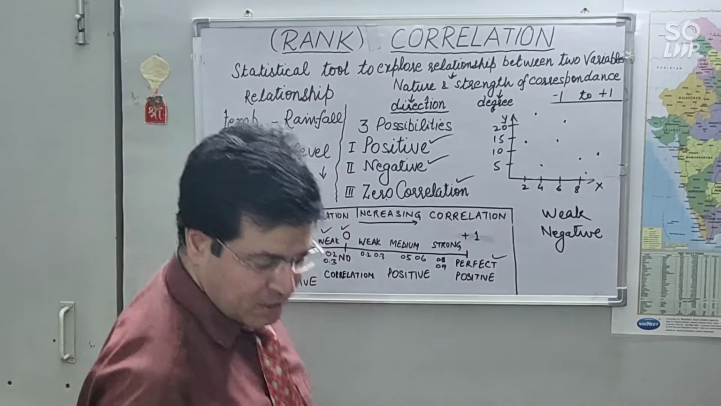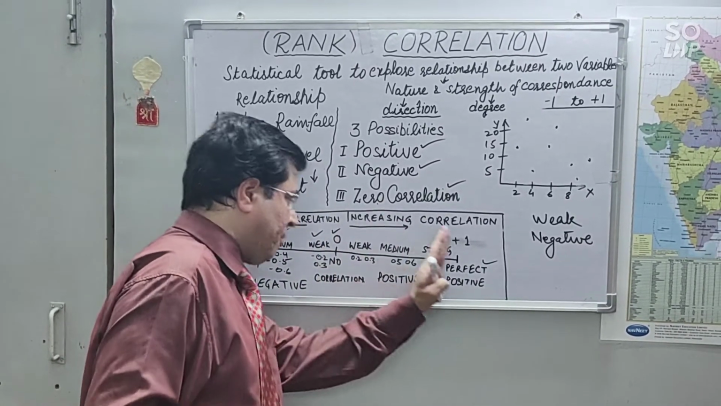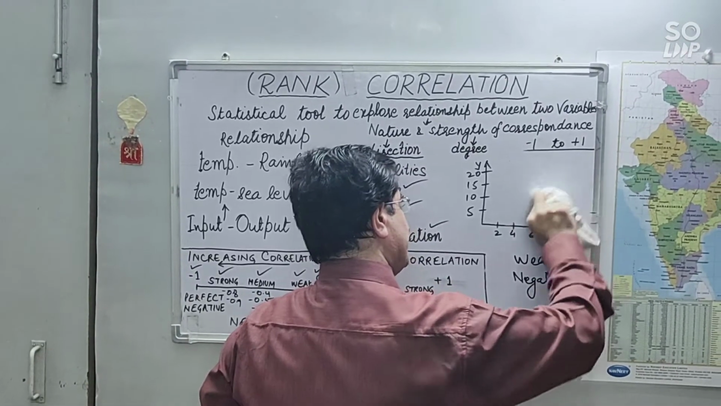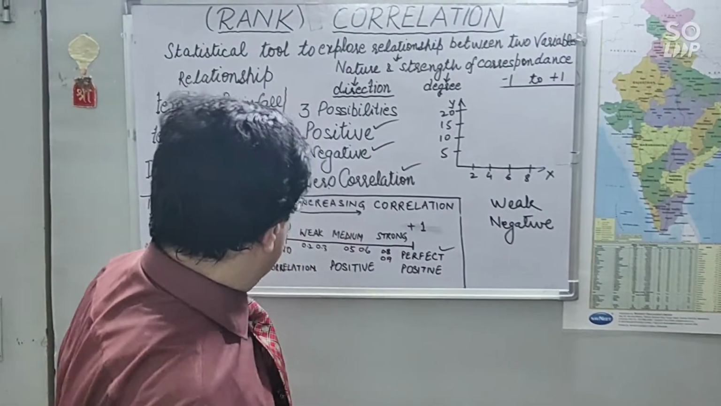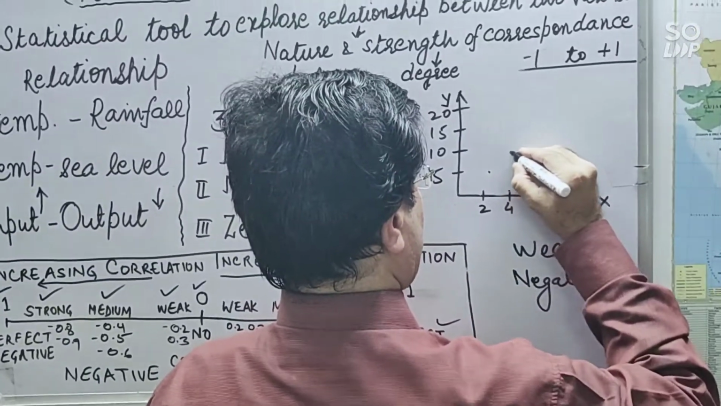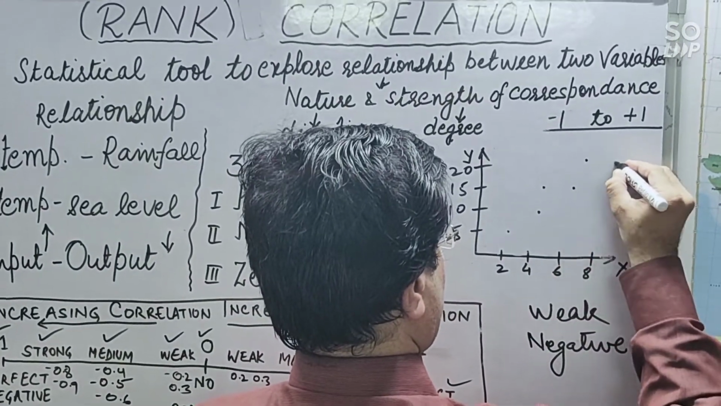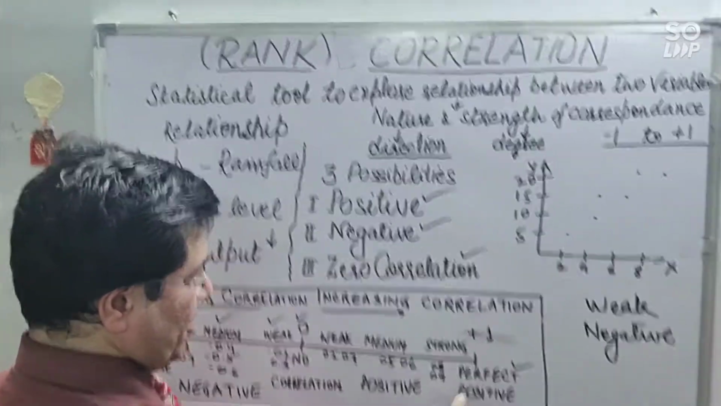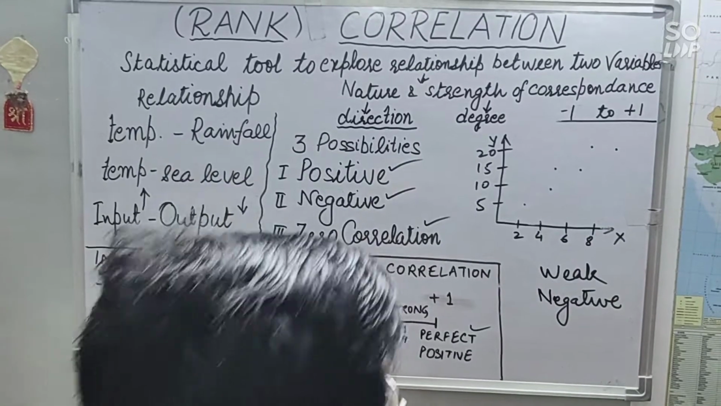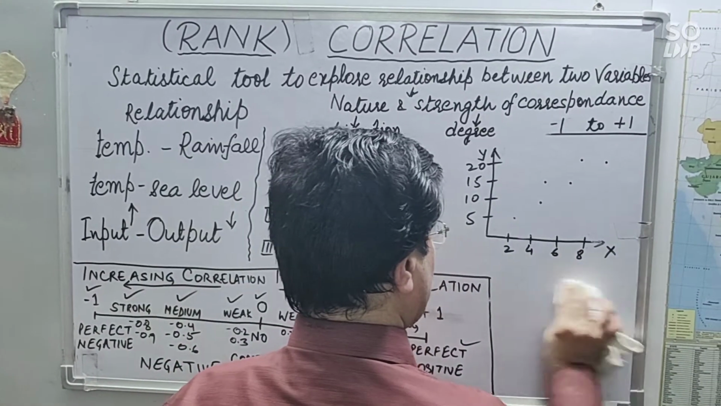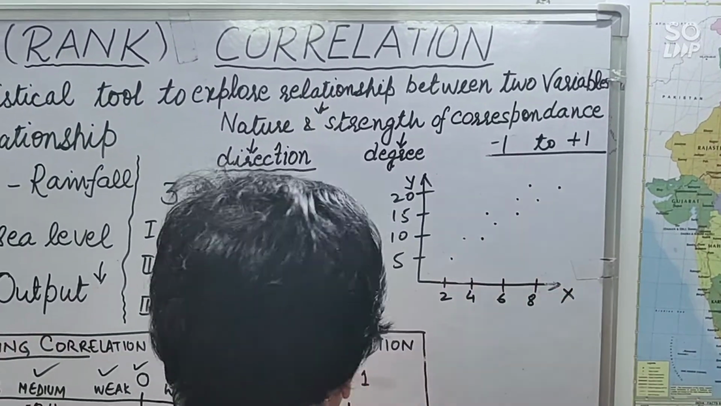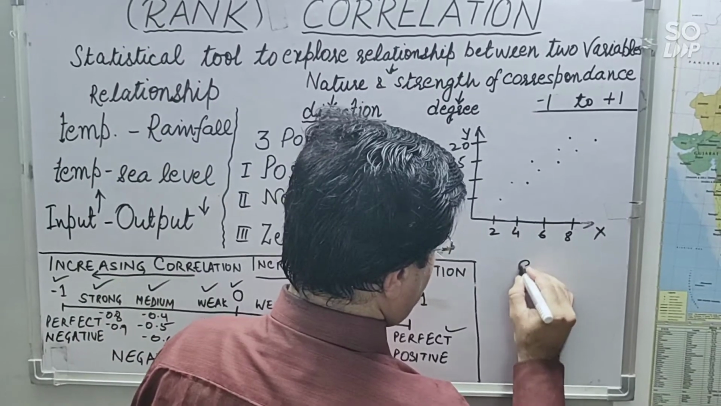Now we will try to understand different possibilities between 0 and +1. When values are increasing, when there is a positive correlation, values are increasing, right? When they were in a straight line, we have already discussed there is a perfect positive correlation, but now in this case they are very close to each other, not a perfect line, but very close to each other. So it will be strong positive correlation.